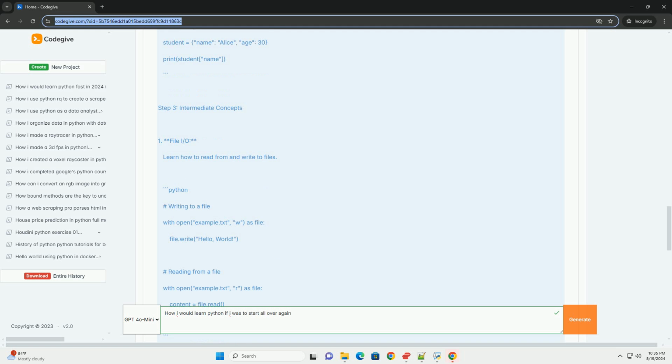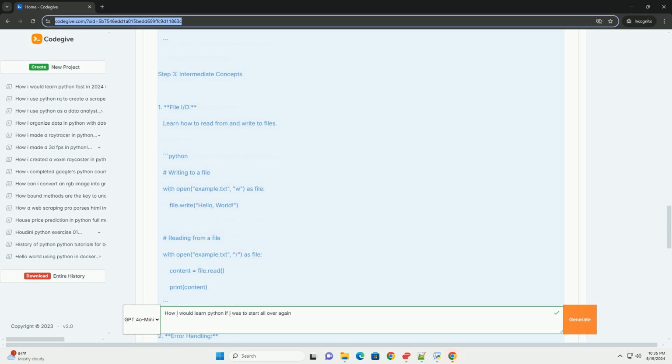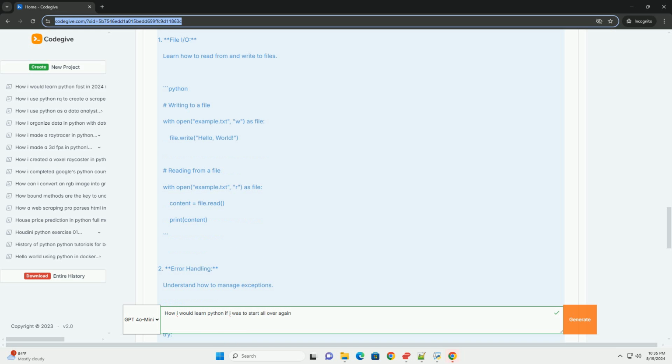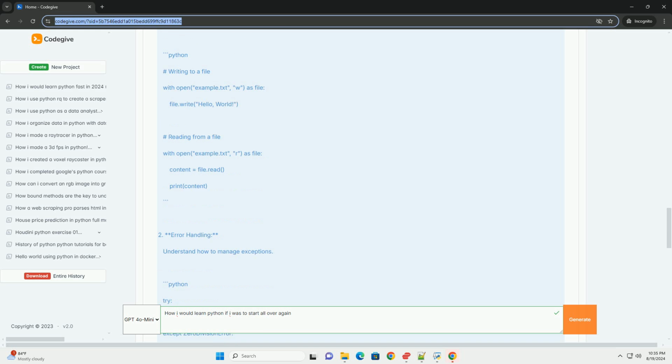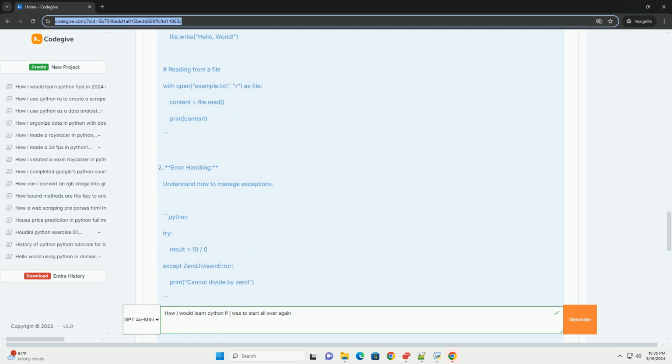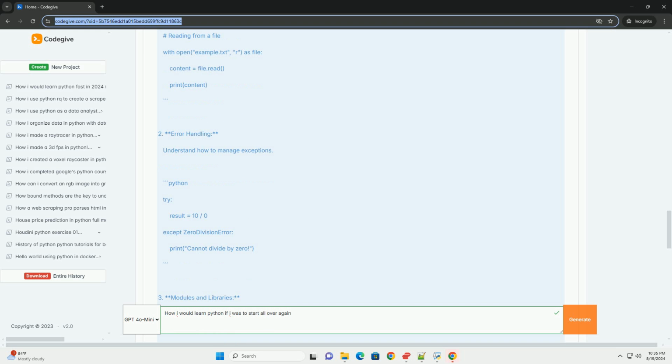Some ideas include a simple calculator, a to-do list application, a web scraper, or a simple website using Flask. Step 6: Practice coding. Use platforms like LeetCode, HackerRank, Codecademy, and Learn Python 3. Step 7: Keep learning. 1.